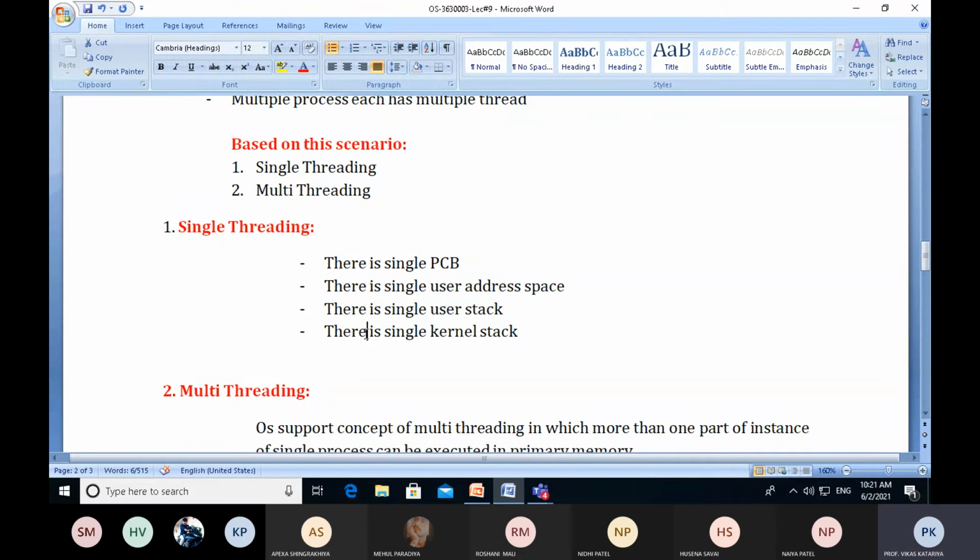And there is a single kernel stack. So these four statements tell us what a single thread can have: a single PCB, single user address space, single user stack, and single kernel stack.